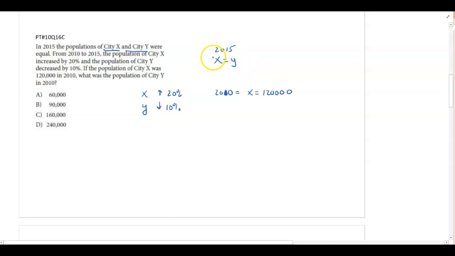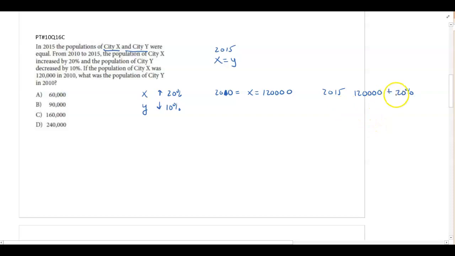And you know in 2015, it says from 2010 to 2015, X increased 20%, Y decreased 10%. So what we have to do, it says, what was the population of Y in 2010? Well, X was 120,000 in 2010. So what I'm going to do is figure out what was the population of X in 2015. So what we're going to do is take 120,000 and add the 20%.